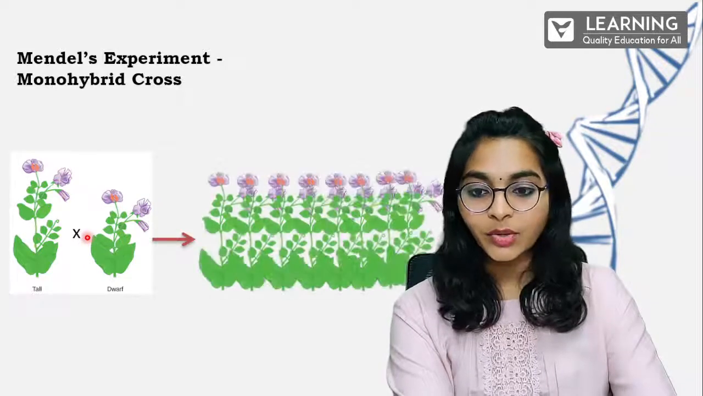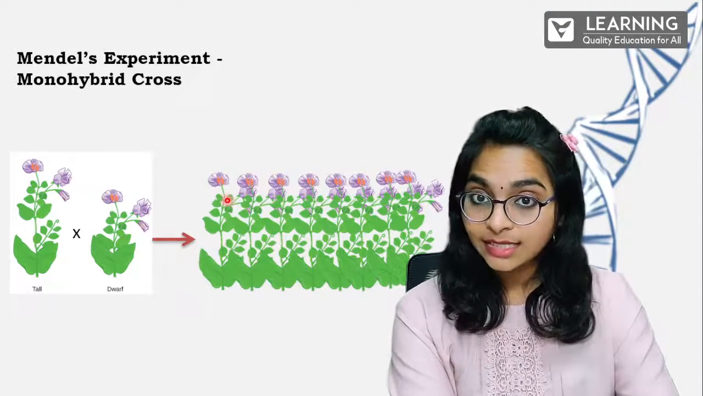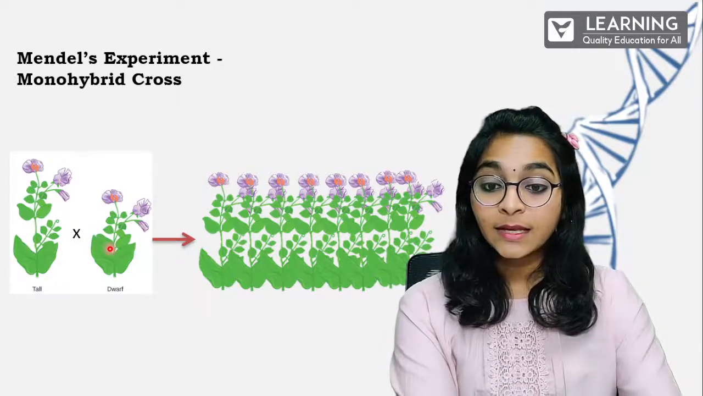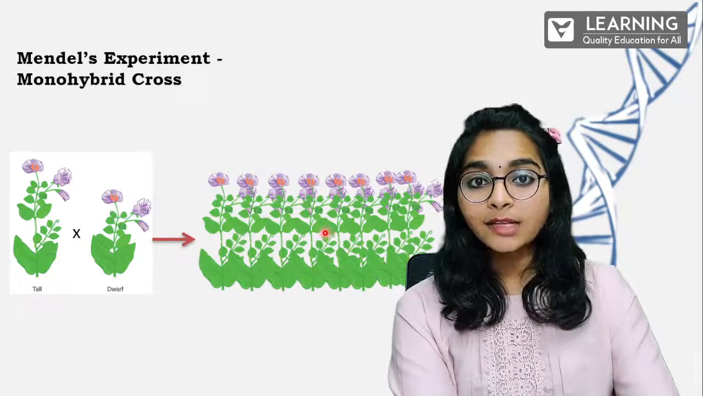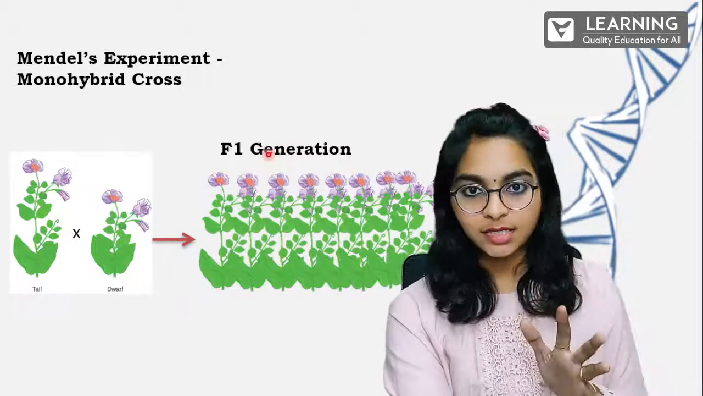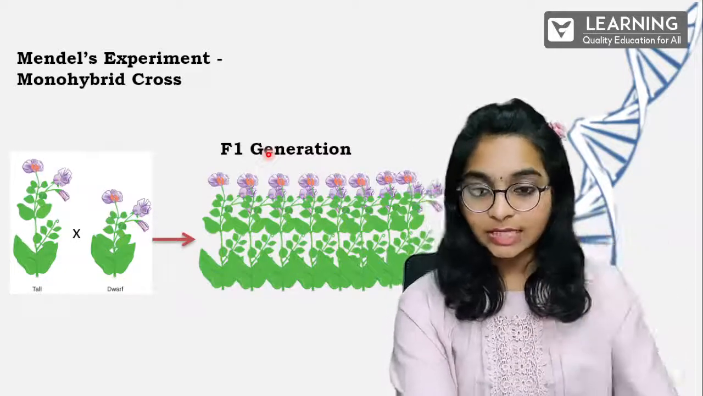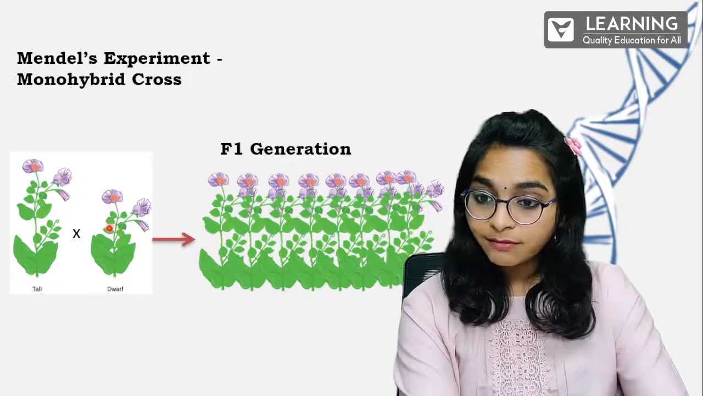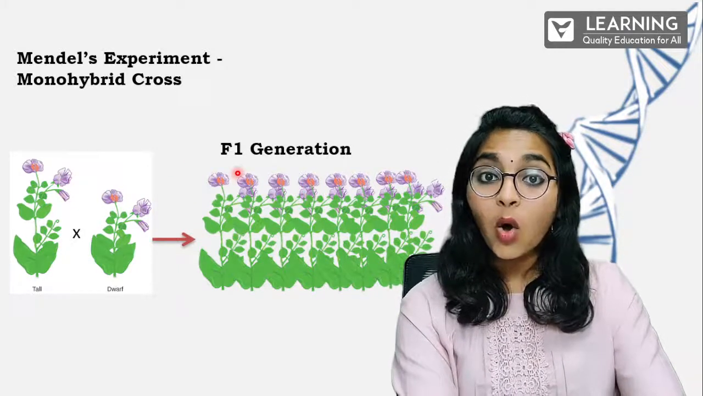As a result, you get a lot of plants. I just wanted you to look at their height. See, this is a tall plant getting crossed with a dwarf plant. But here, to our surprise, it is not a medium size. All plants are tall. So this is the F1 generation, the first generation. We'll just assume it like this: tall plants he cross-pollinated with the dwarf plants, and he came across this F1 generation where all plants are tall.